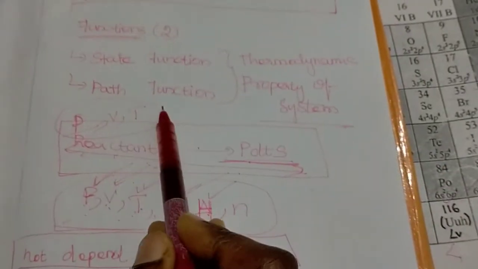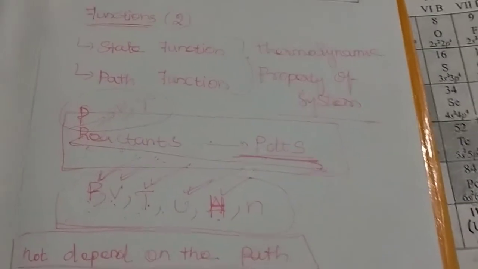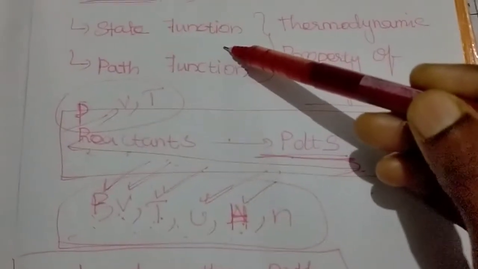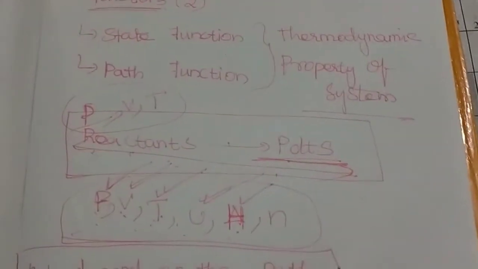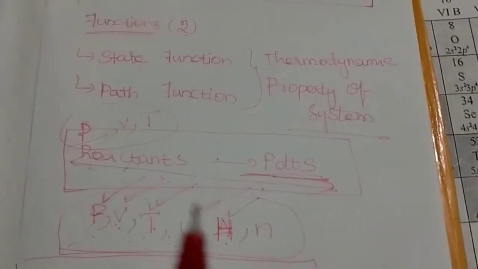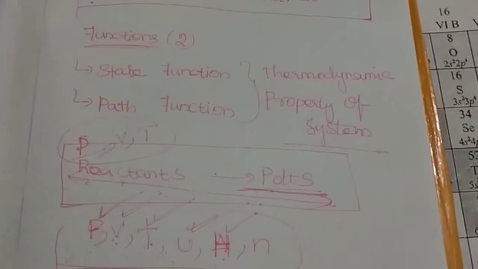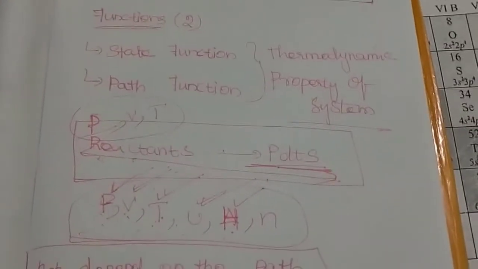A state function does not depend upon the path, whereas a path function is made of variables used in the thermodynamic reaction that depend upon the path of that reaction.